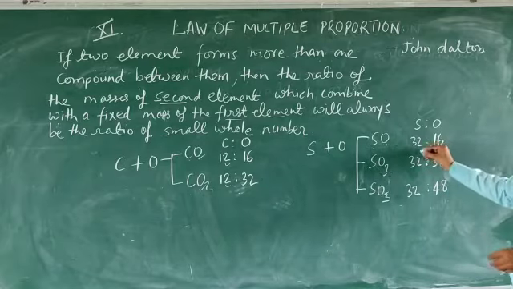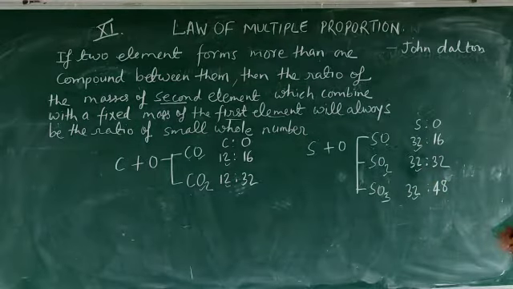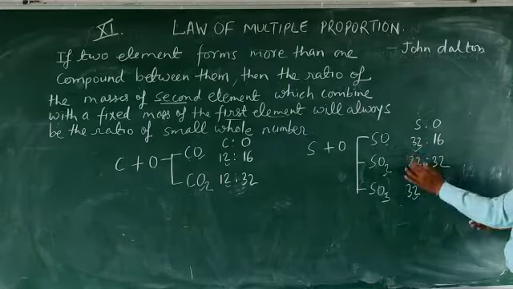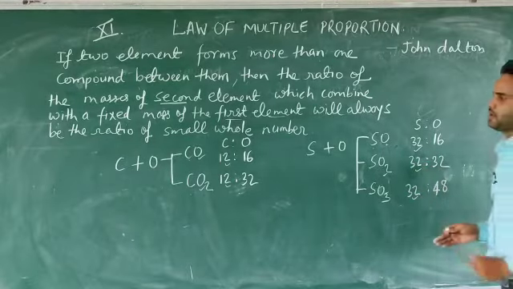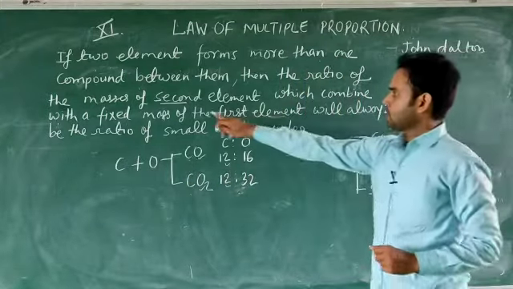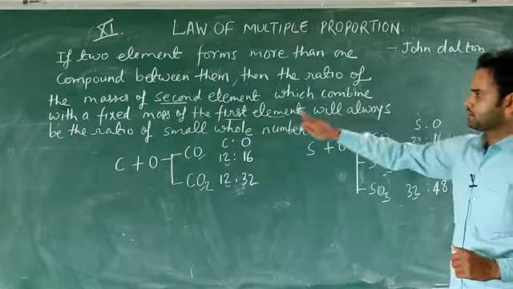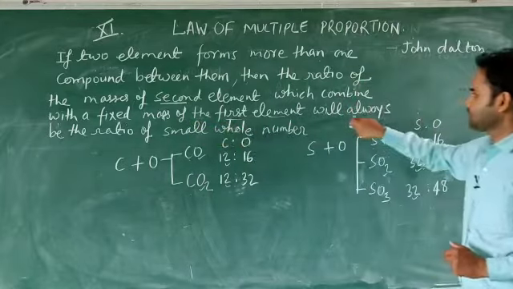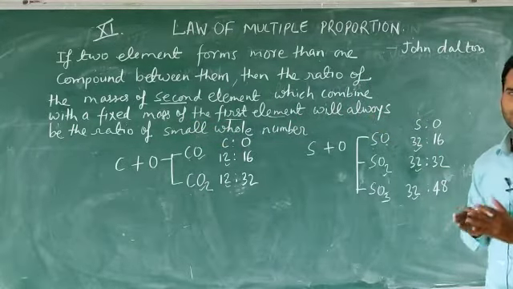So here also you can see the mass of the first element is fixed in every compound. In all compounds the mass of the first element is the same. Now we will talk about the second element, which combined with the fixed mass of the first element will always be in the ratio of small whole numbers.